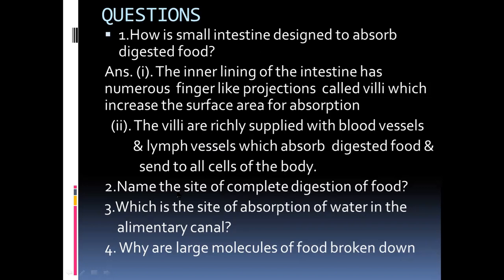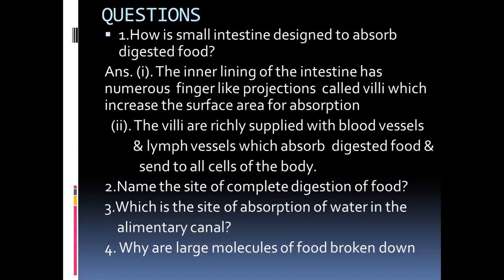Now next question: name the site of complete digestion of food. So what is it? Small intestine. In the duodenum and the jejunum parts, and most of the absorption is taken from the ileum. So for the site of complete digestion, you can answer small intestine. Then, which is the site of absorption of water in the alimentary canal? That is the large intestine.